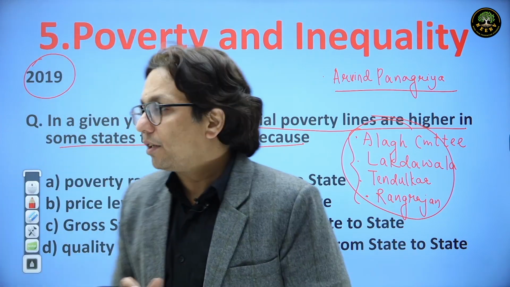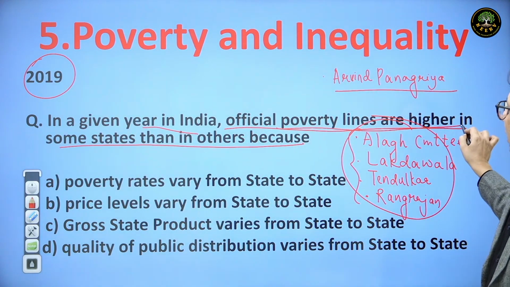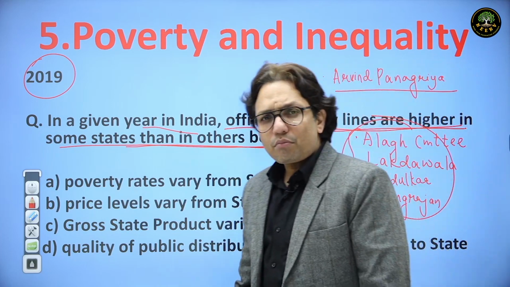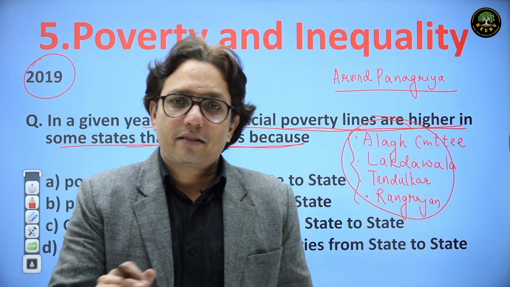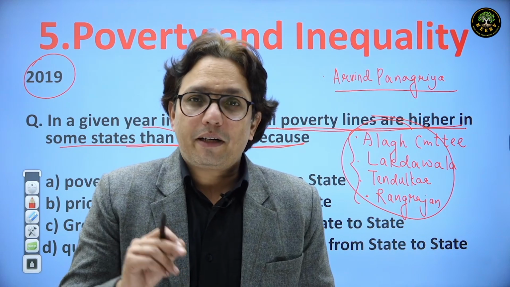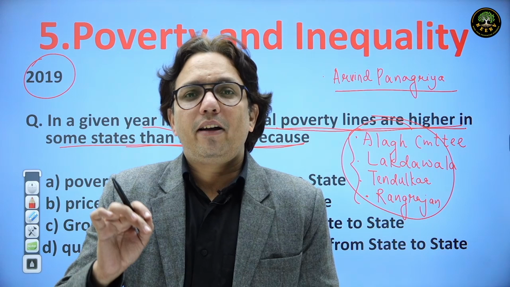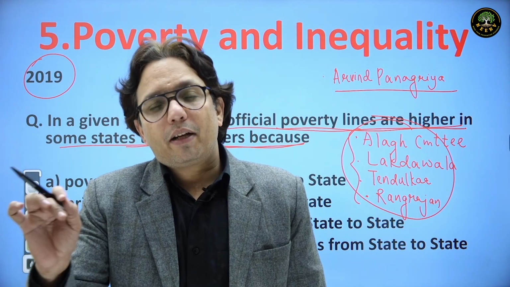So the question is, in a given year in India, official poverty lines are higher in some states than in others because. You give me a reason for it. Let's not look at the options. Let's look at the reasons. Tell me. A simple vegetable thali, will it be costing the same in Gujarat and Bihar?